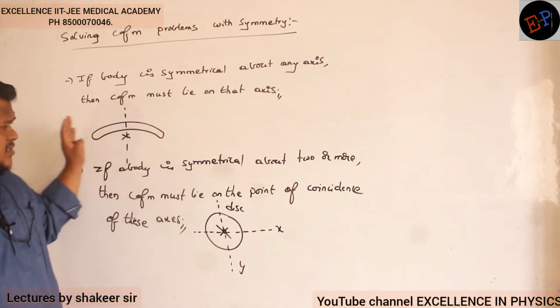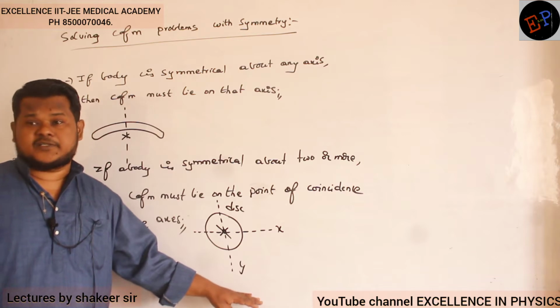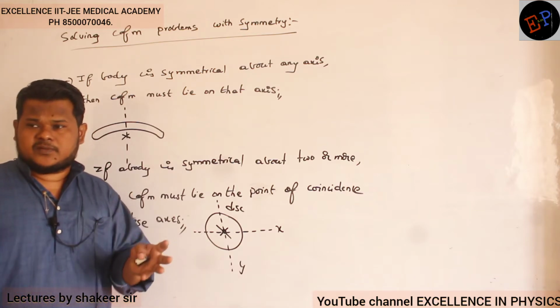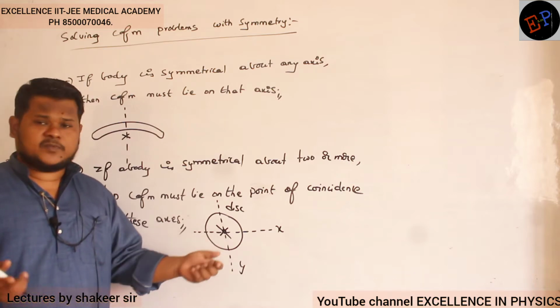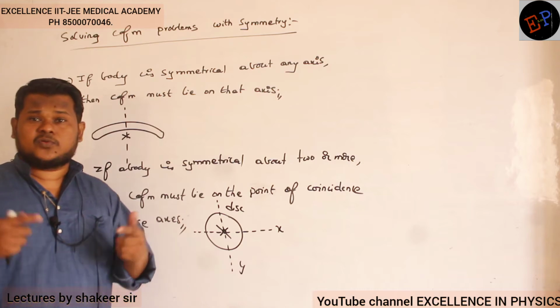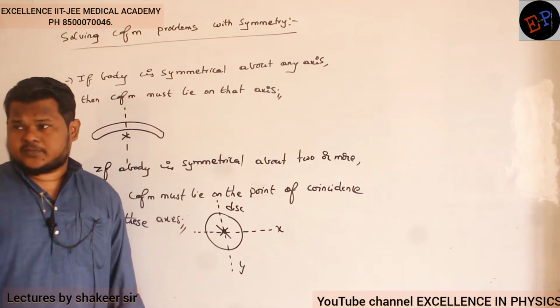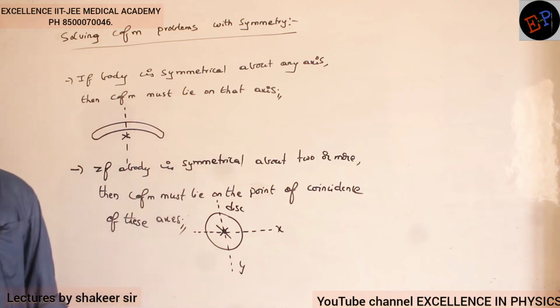So this is how we can solve the problems very easily with the help of symmetrical conditions. Take a particular body, see symmetry is present along which axis. So center of mass must lie on that axis. If the body is symmetrical about two different axes, then find out that point where these two axes meet each other, and there the center of mass must be present.